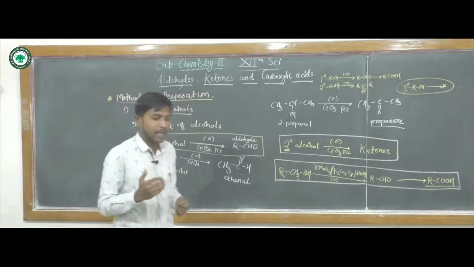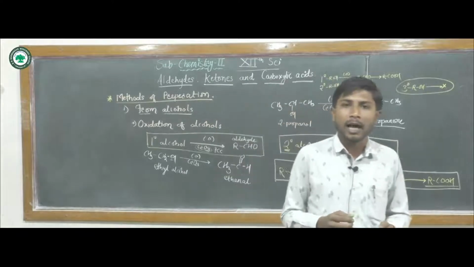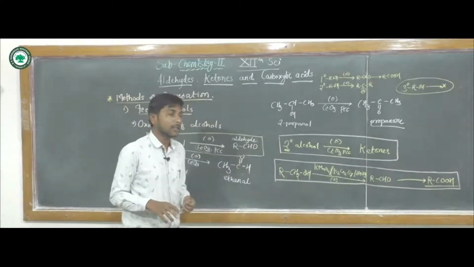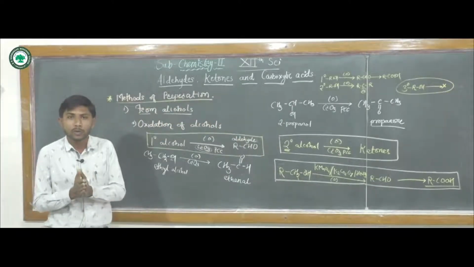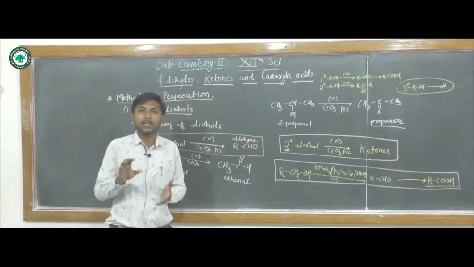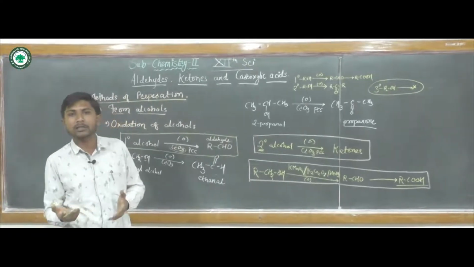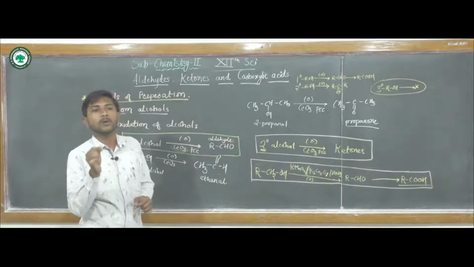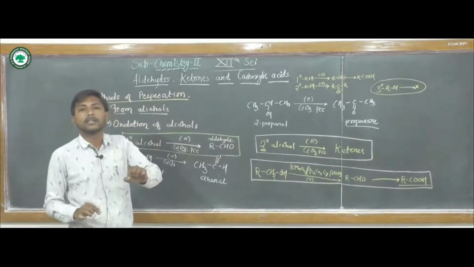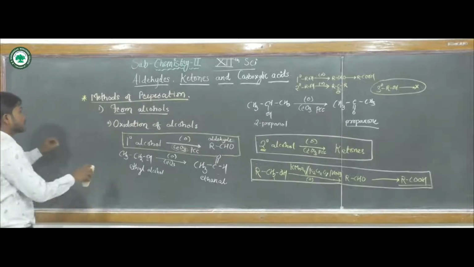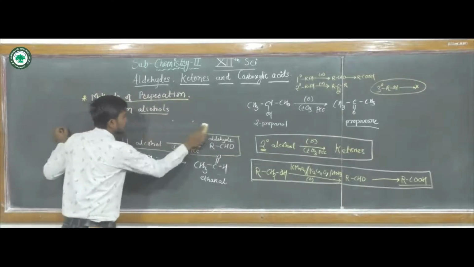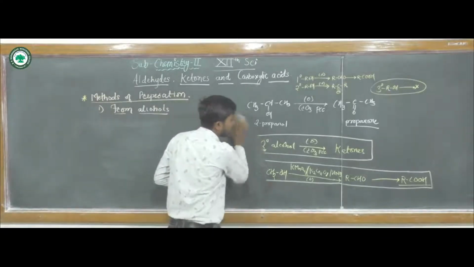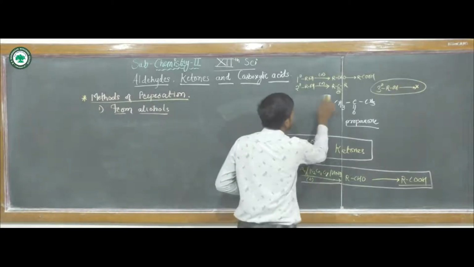We have studied in 11th standard that unsaturated alkenes, when they undergo ozonolysis, that is reaction with O3 or ozone, form intermediate ozonoids, which on further reduction with zinc will give the corresponding aldehydes or ketones or a mixture of aldehydes and ketones.